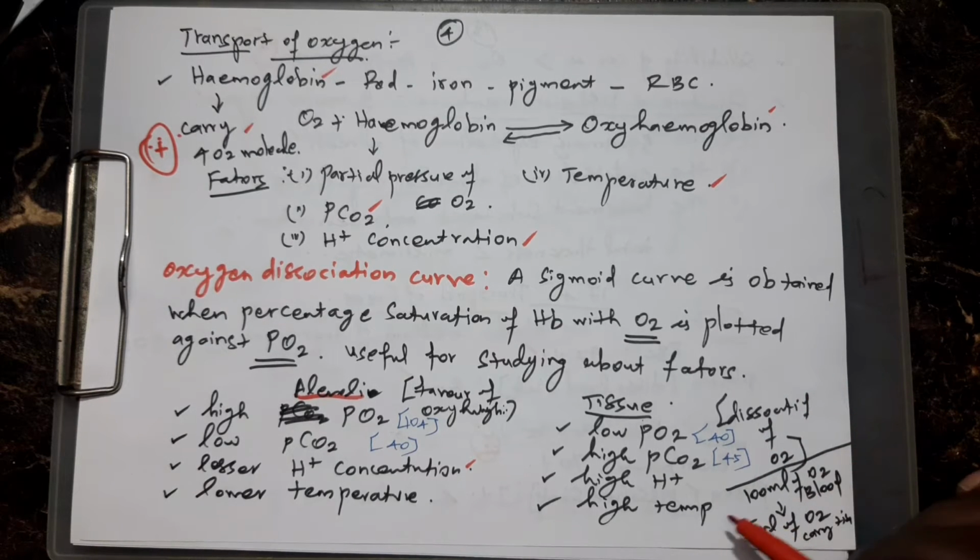Next, 100 ml of oxygenated blood carries 5 ml of O2 to the tissues. Note down, 100 ml of oxygenated blood, not deoxygenated blood, 5 ml of O2 to the tissues.